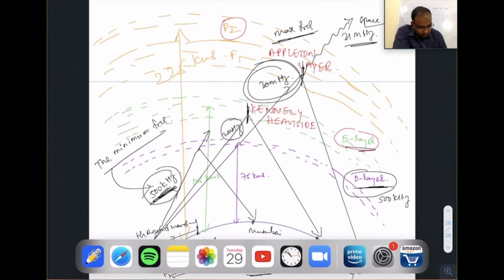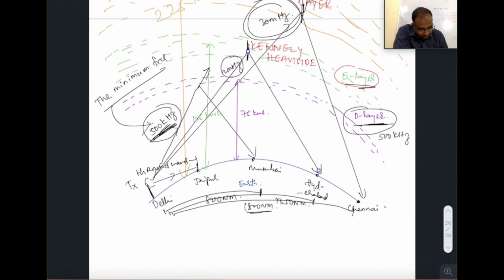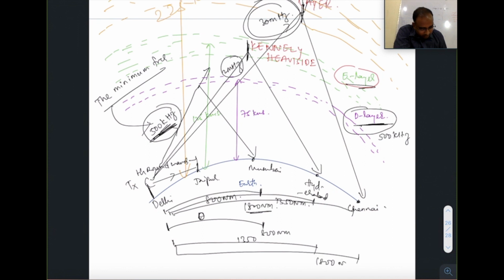Now you know, between here and here, the E layer reflected at 800 nautical miles. Sorry, D layer. E 1350, F 1800. So we can say the sky wave's range starts at 800. So if your aircraft is at 750 nautical miles or here, you will not receive a sky wave because it has skipped this much distance and went to Mumbai. That is the minimum distance it can transmit.